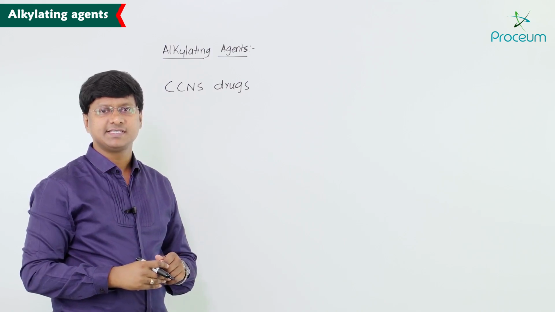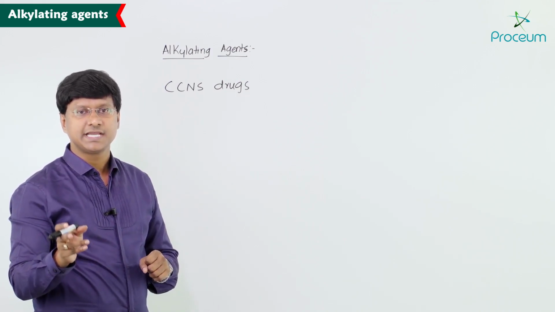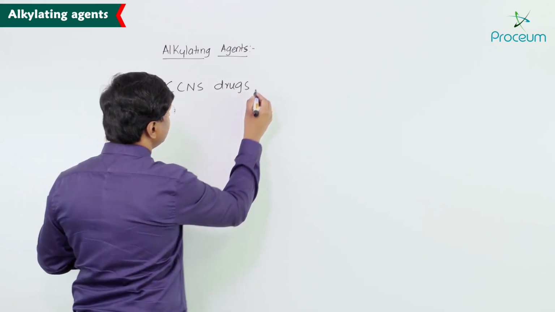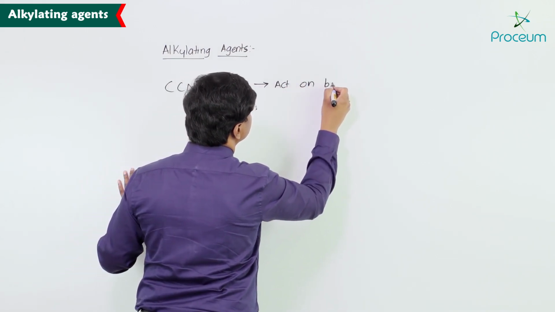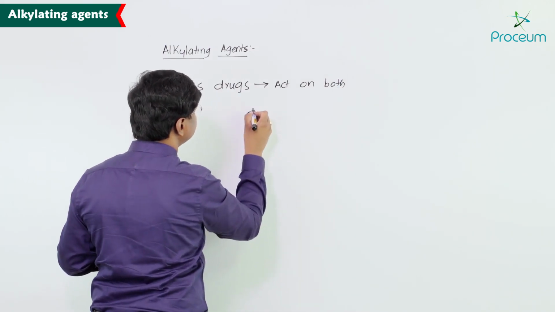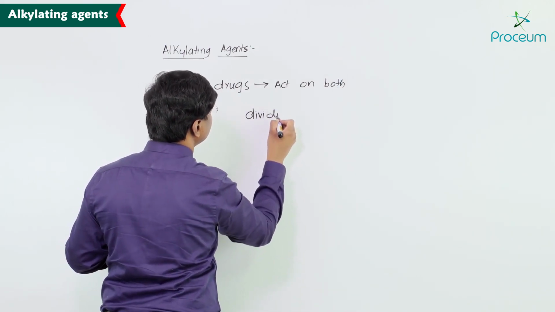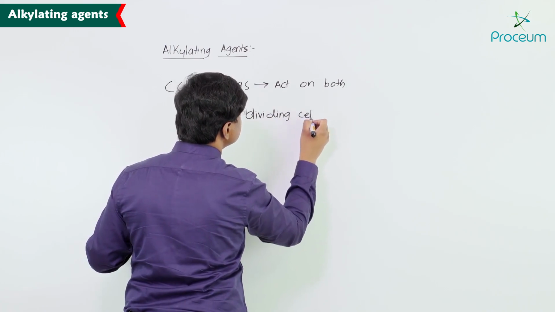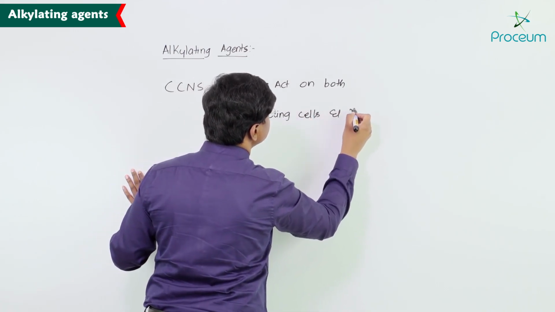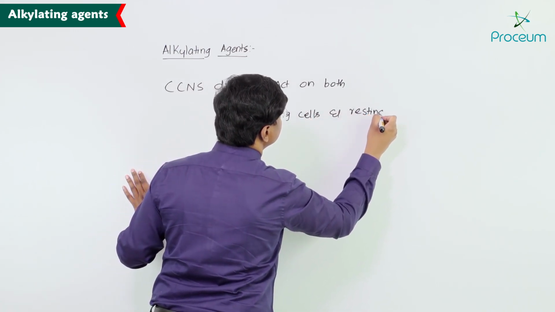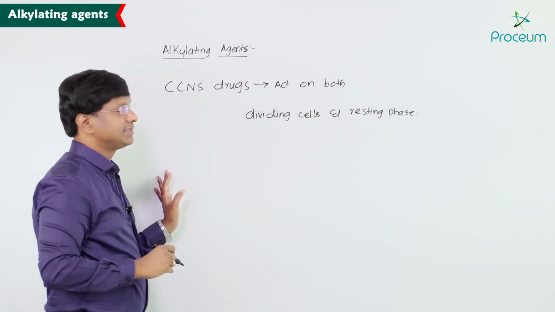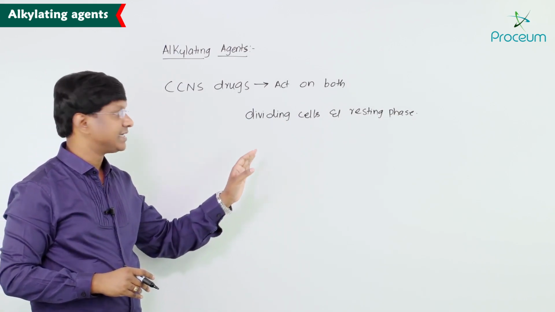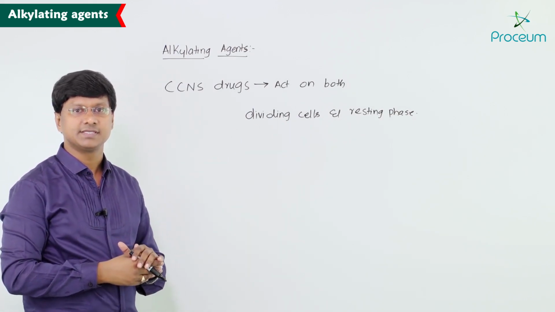Now what do you mean by these CCNS drugs? These are the drugs which act on both dividing cells as well as the cells in the resting phase. These are the drugs which act on both the resting cells as well as the dividing cells.